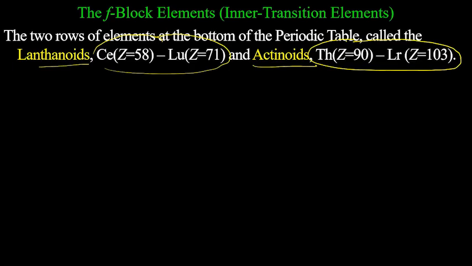Many a times there will be a question, and you need to remember this range because sometimes it will be asked to identify the element on the basis of the atomic number. And in the next class, I will be talking about how you identify the element based on the atomic number in the periodic table. If you don't remember this range, you will make a mistake. You will not be able to identify the element correctly. So 58 to 71 lanthanoids, 90 to 103 atomic number actinoids. You must remember this.